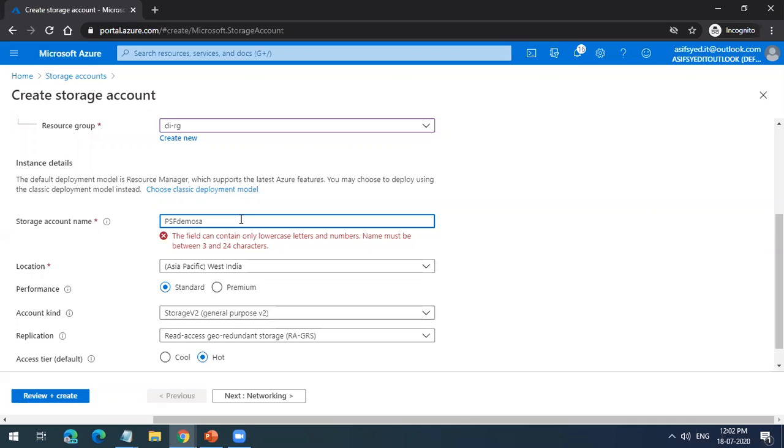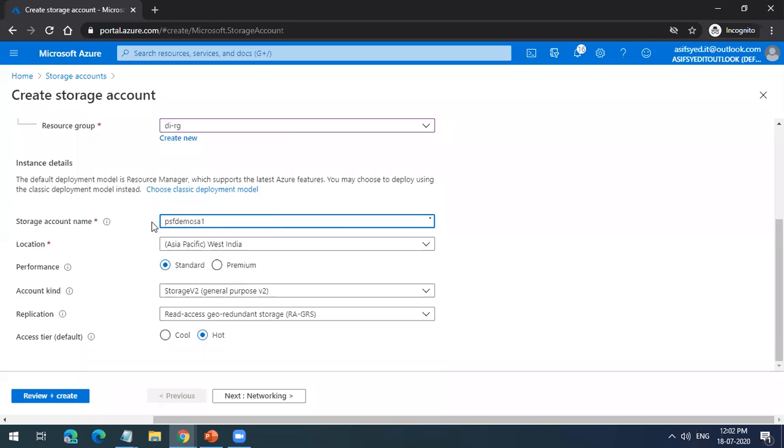So I'm just creating... Okay, they should be all lowercase. So I'm creating a demo storage account. I am creating in India. We'll understand what this LRS, ZRS is at later stages.